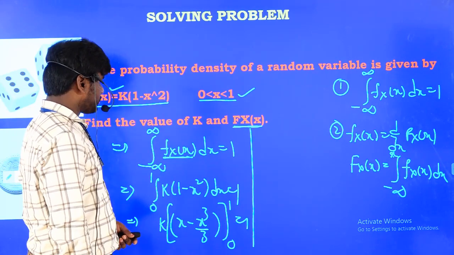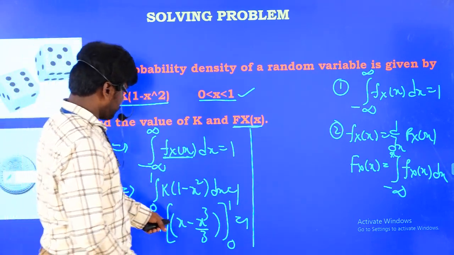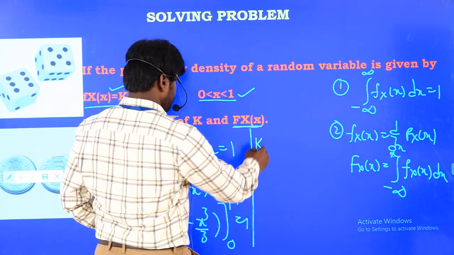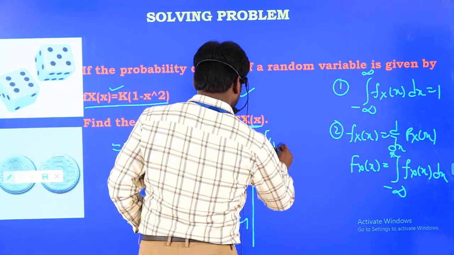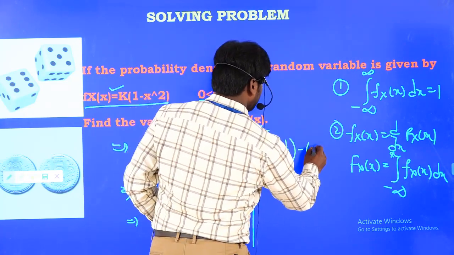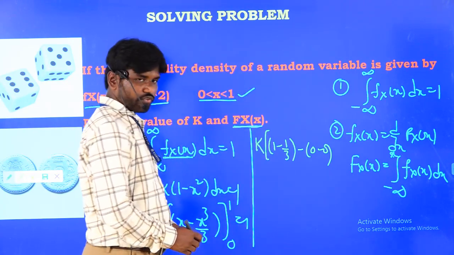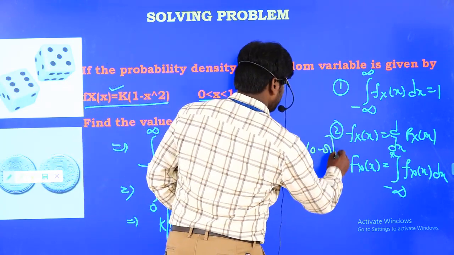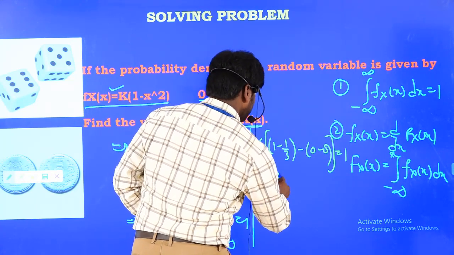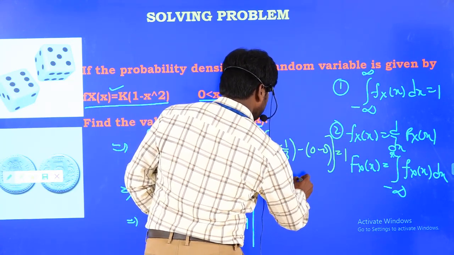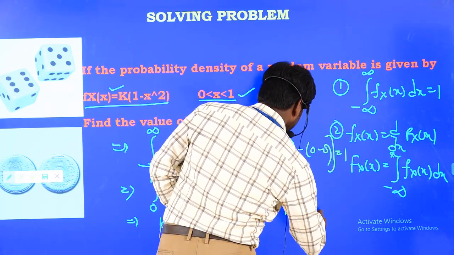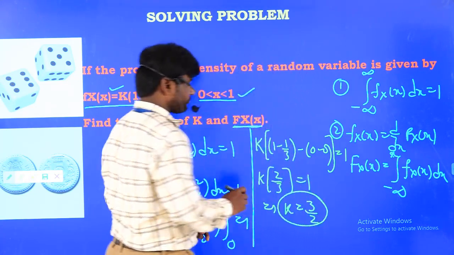Now how are we going to calculate this? Simplify: k into, substituting the upper limit, 1 minus 1 by 3, minus the lower limit, 0 minus 0, since both are zeros, and that should be equal to 1. So k into (1 minus 1 by 3), which is 2 by 3. So k into 2 by 3 is equal to 1. What is the value of k? The k value is 3 by 2.